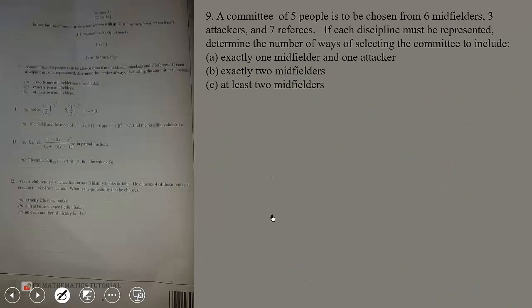It says a committee of 5 people is to be chosen from 6 midfielders, 3 attackers, and 7 referees. If each discipline must be represented, determine the number of ways of selecting the committee to include exactly 1 midfielder and 1 attacker, exactly 2 midfielders, at least 2 midfielders. So let's begin with the first one, exactly 1 midfielder and 1 attacker.